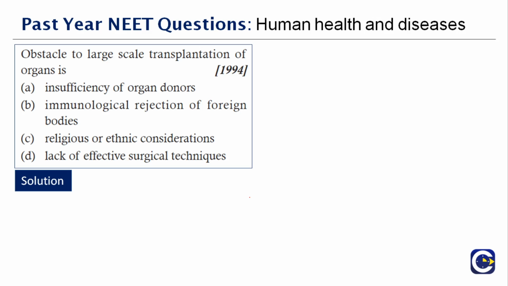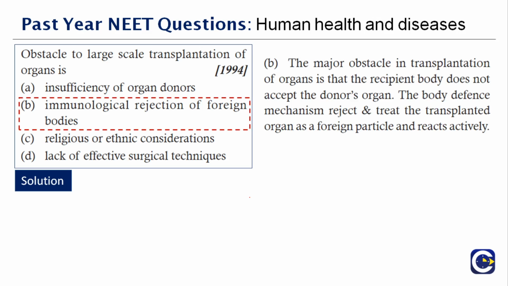Okay, the major obstacle in transplantation of organs is that the recipient body does not accept the donor's organ. So there's a lot of tests before they go for a transplantation. They go for blood tests, they go for everything. They even check for serum globulins. Therefore, the right answer to this question is option B.